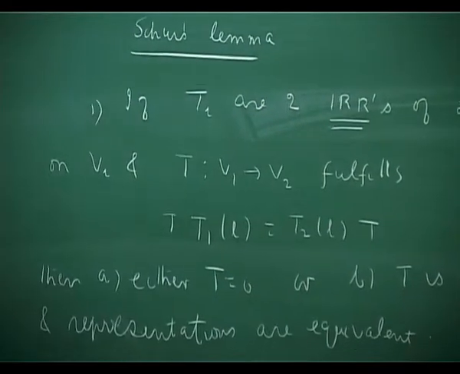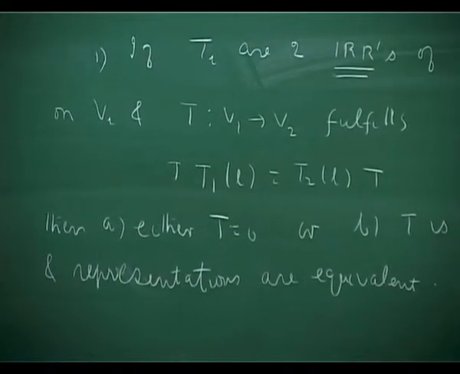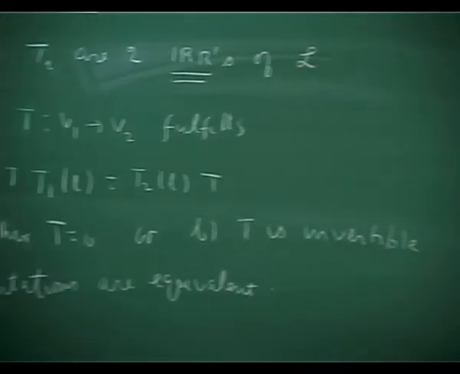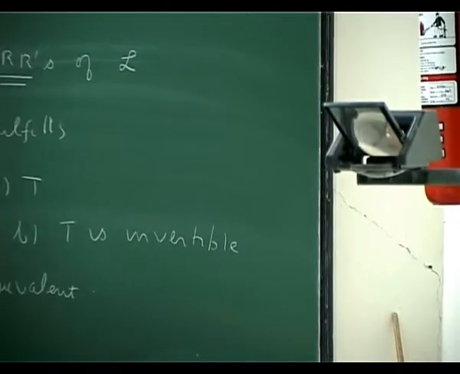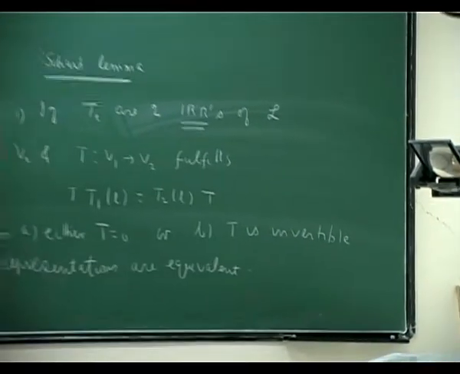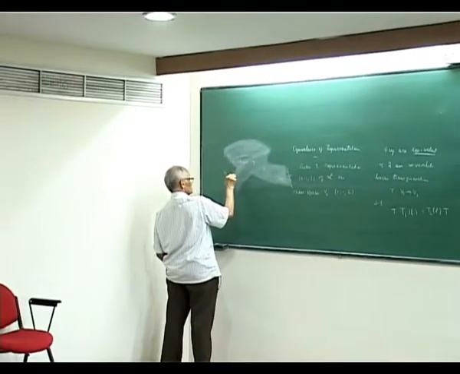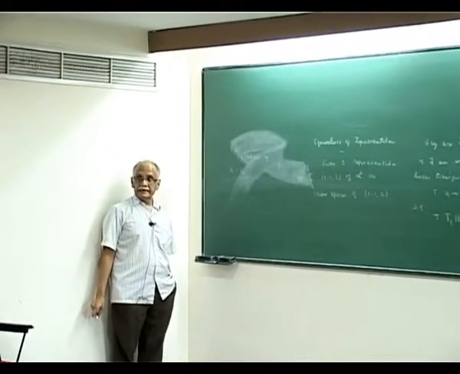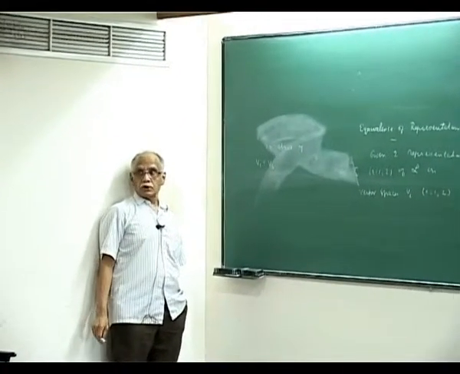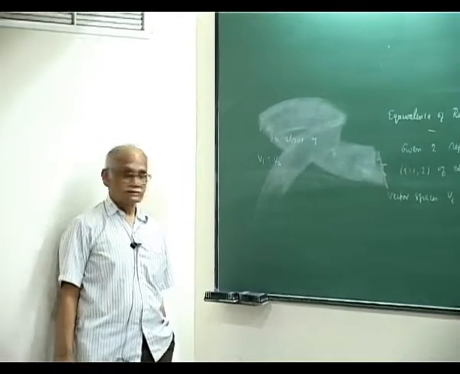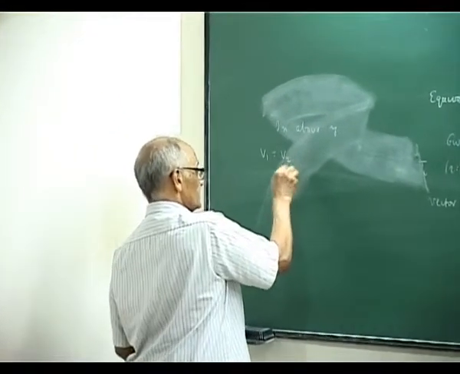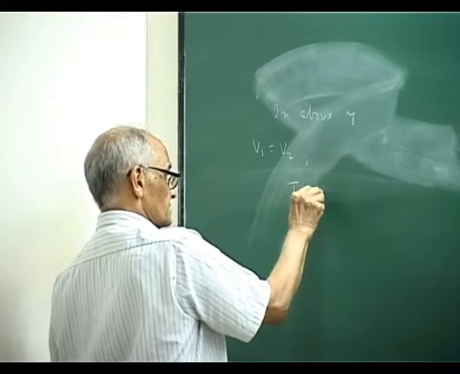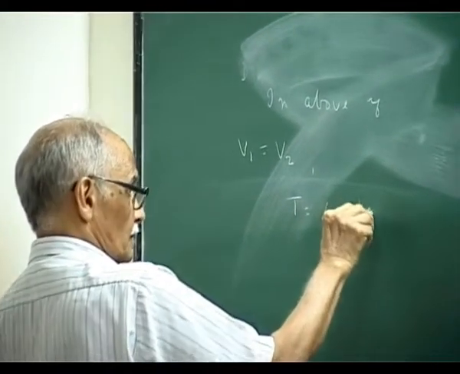Secondly, in the above, if V1 equal to V2, that means T commutes with all the matrices of the representation, then T is some constant times the identity.